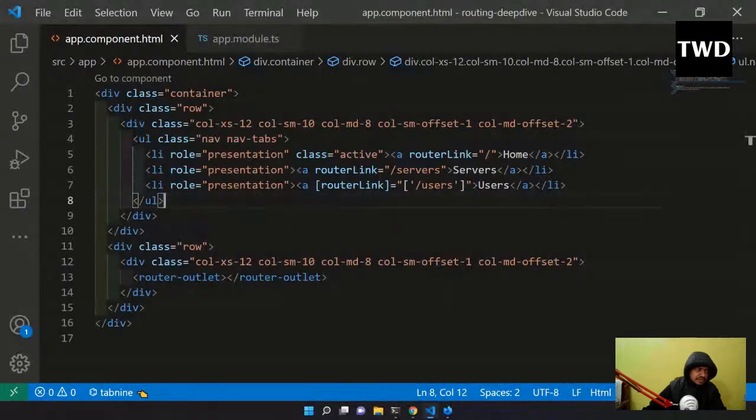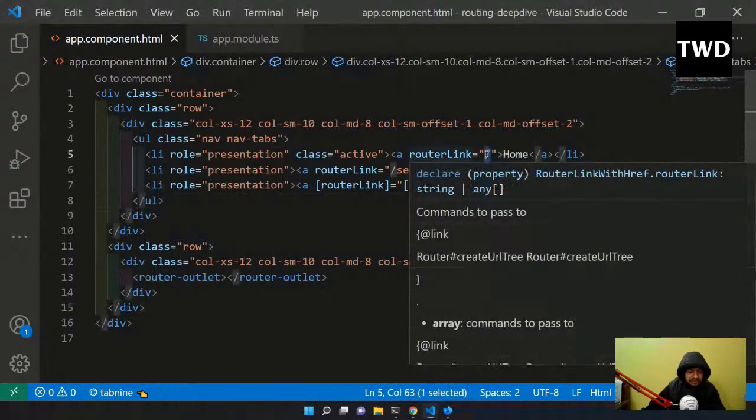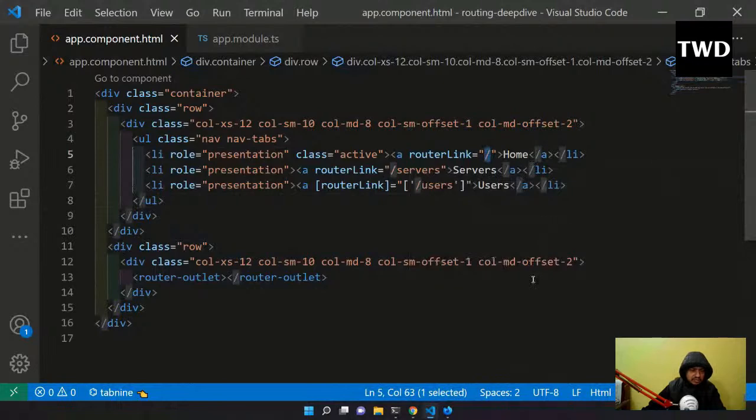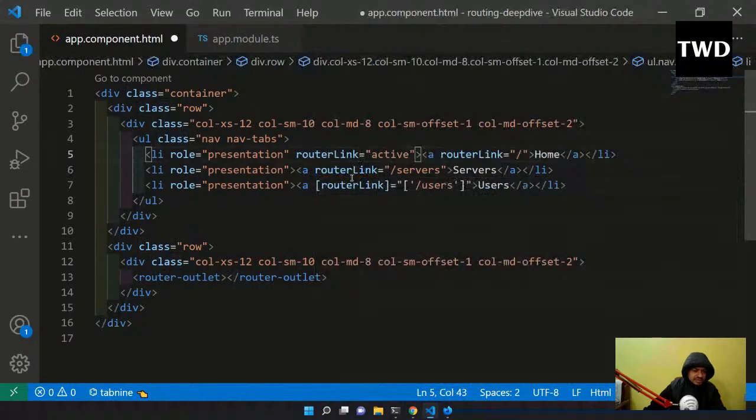And in the home route also we have to give one more thing, because by default the backslash is there. In React also we have to give that exact keyword. See, this is starting with backslash, this is also starting with backslash. That is the reason we have to give something like exact, which we give in React also. Every framework is the same only, coding is coding only, all these things are different. So instead of class active, I have to give routerLinkActive equal to active. This is Bootstrap, that's why it was class active.